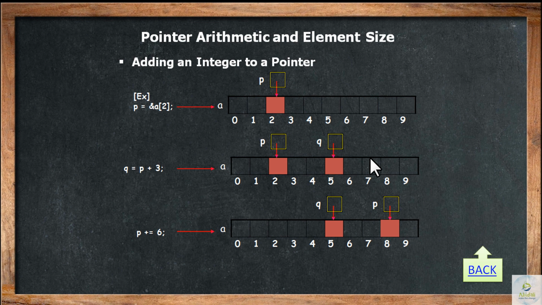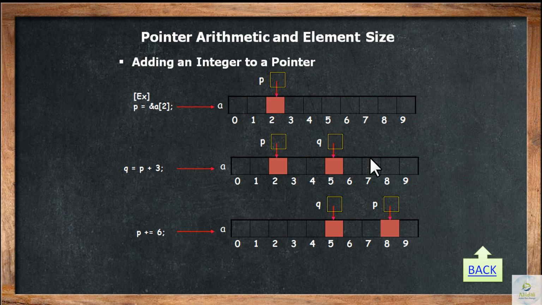It will not increase by 1 or 2 in value, because if I consider a pointer of integer type, it will not increase the value that is stored. Suppose 10 is stored here, it will not become 11. Instead it will move 3 places, that is 2 bytes, 2 bytes and 2 bytes, totally 6 bytes, because plus 3 means increase by 3 steps of integer type. That is the value of Q.